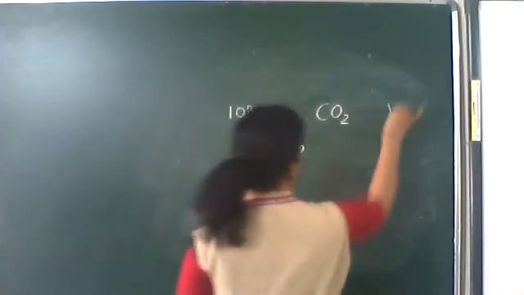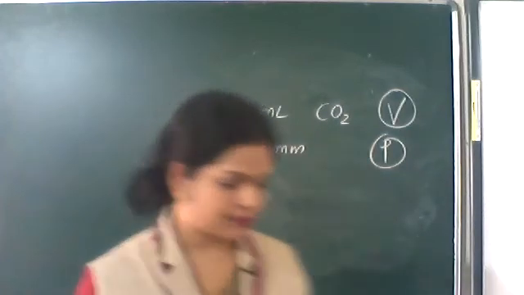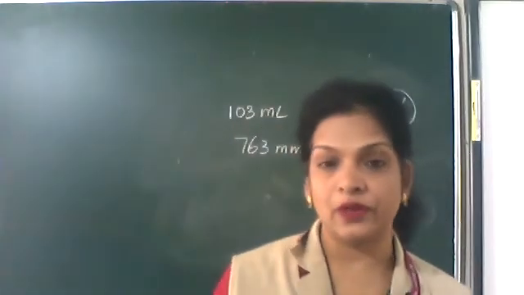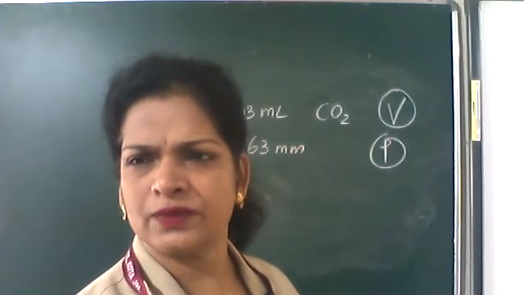So this is the volume and this is the pressure. What will be its volume?